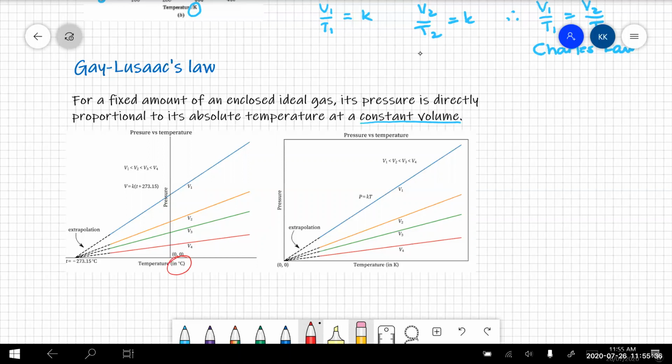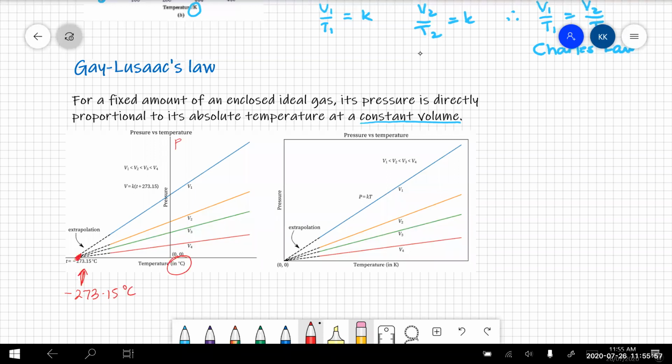So here's our pressure and our temperature, and always the same intercept on the x-axis of negative 273, or the correct figure for absolute zero, negative 273.15 degrees Celsius.